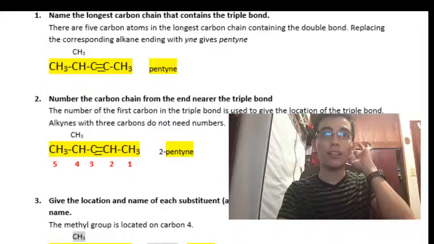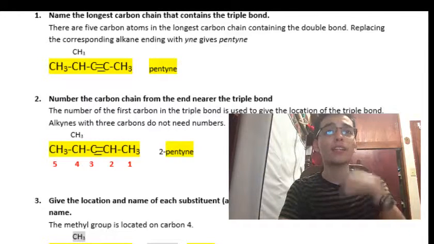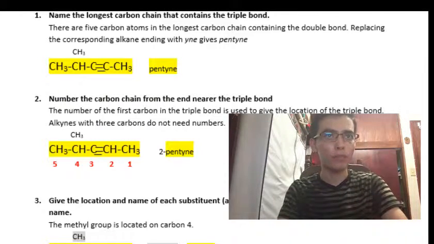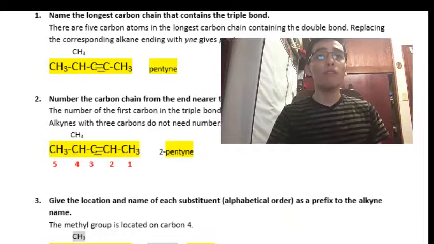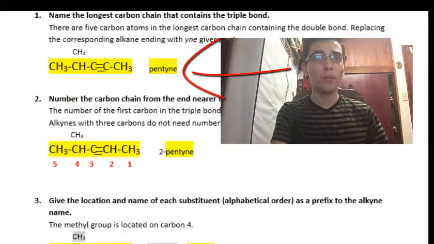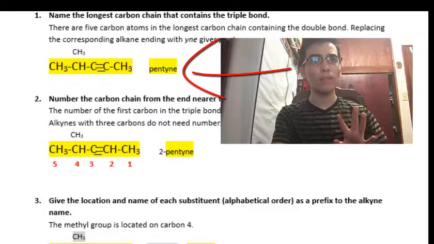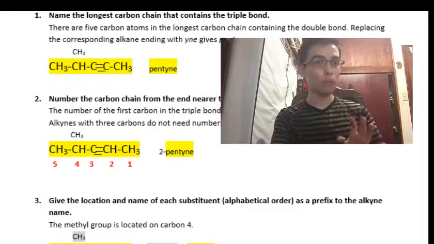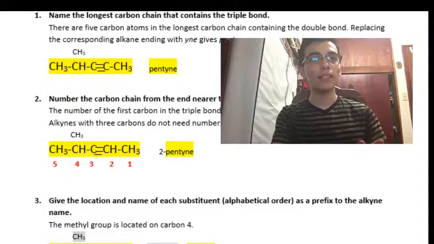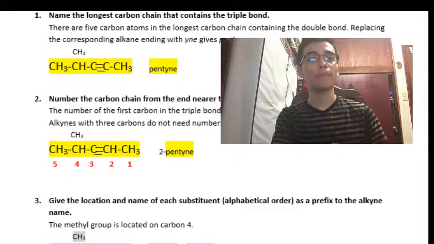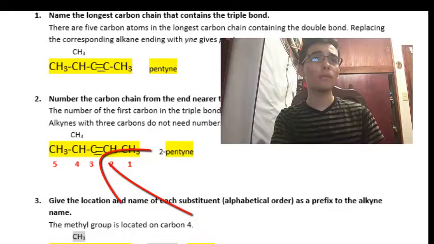Replacing the corresponding alkane ending with -yne gives pentyne. So in this example we have 5 carbon atoms, and the triple bond is located at carbon number 2, so it will be pentyne.